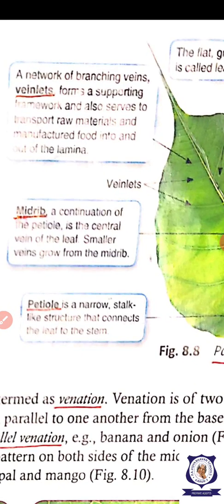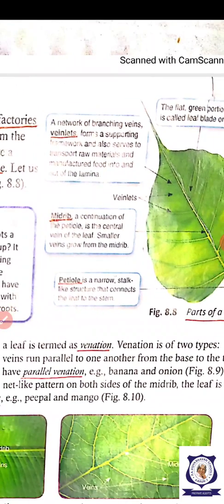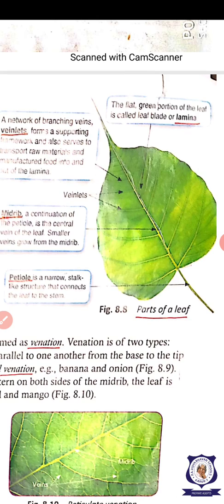So the lamina has veins, veinlets and all. So what are the four important parts of the leaf? Petiole, midrib, leaf lamina, and veinlets. So the four parts you know now very well.